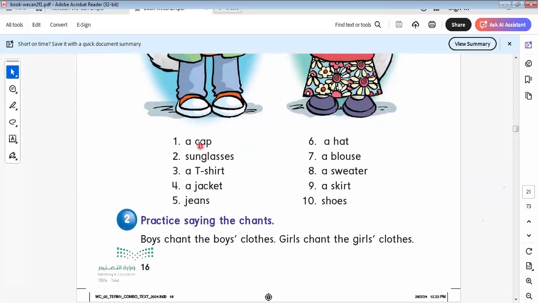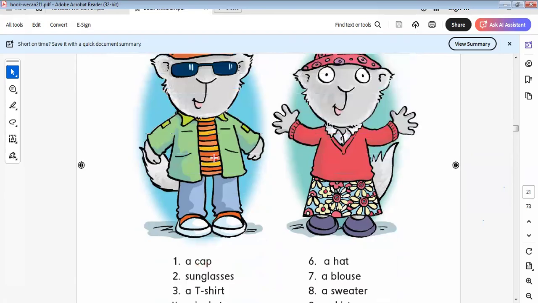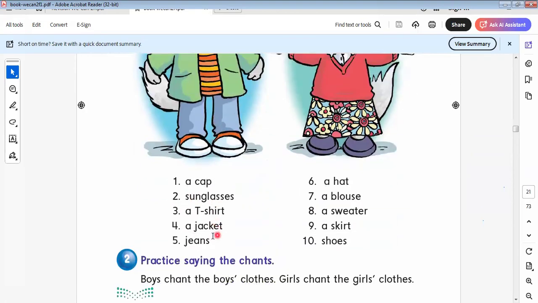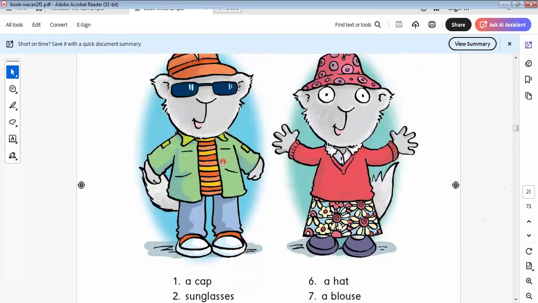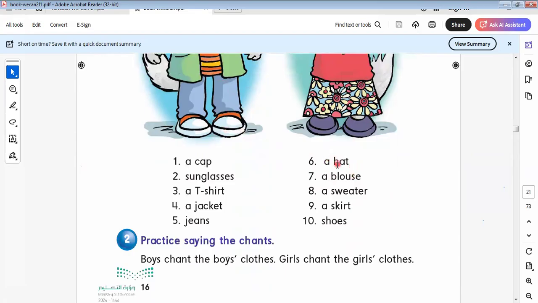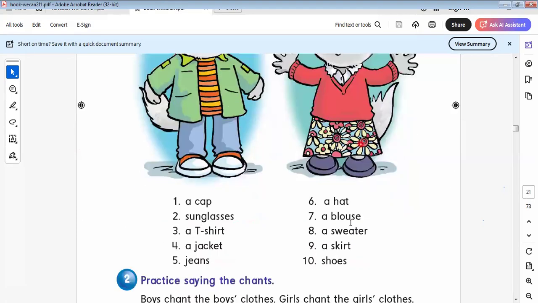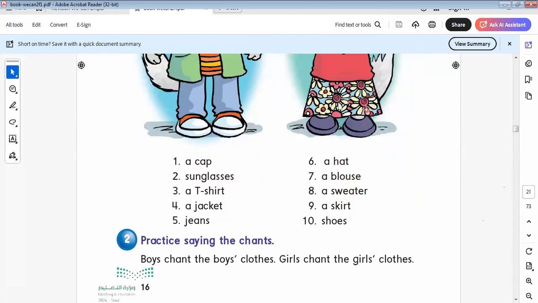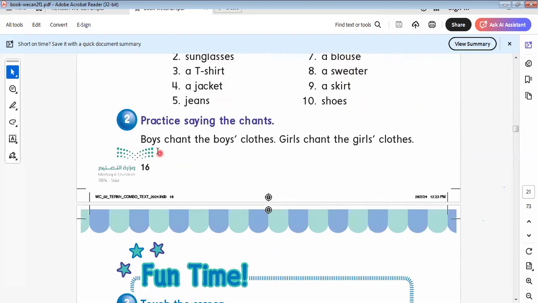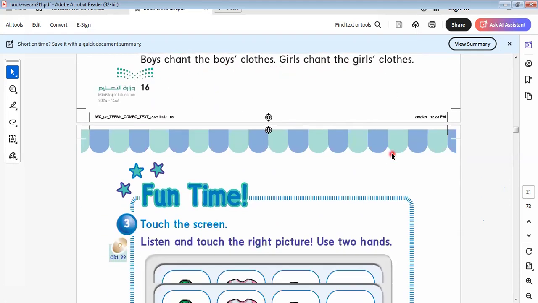Boys, here is a cap, sunglasses, a t-shirt, a jacket, and jeans. This is what the boy is wearing. Here we have a hat, blouse, a sweater, a skirt, and shoes. The girl is wearing these. Okay, boys chant the boys' clothes. Girls chant the girls' clothes.